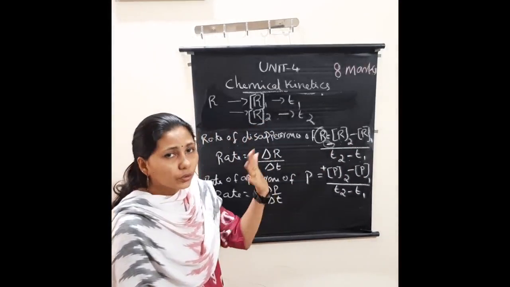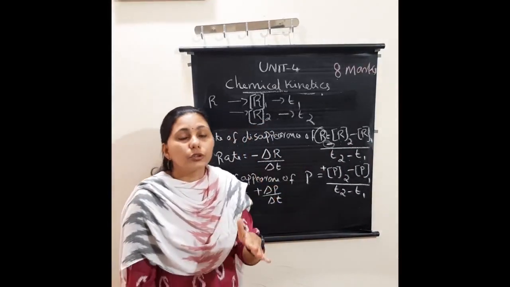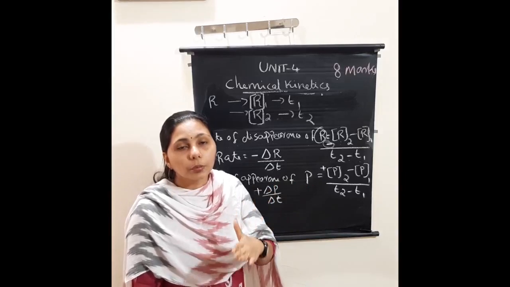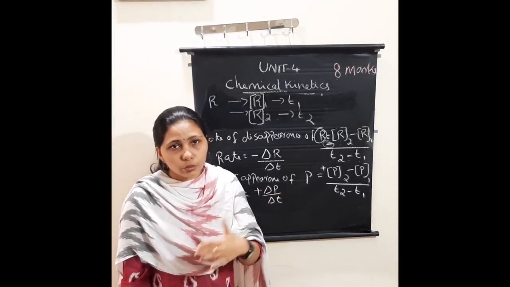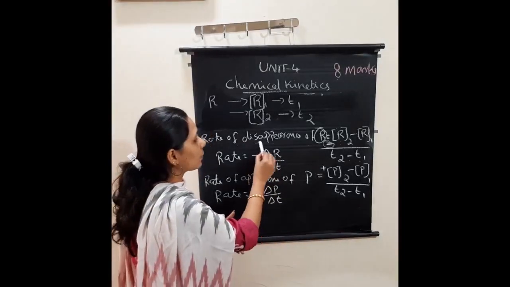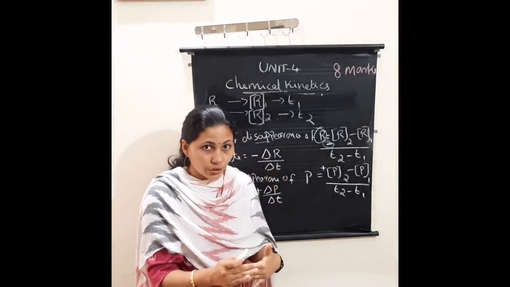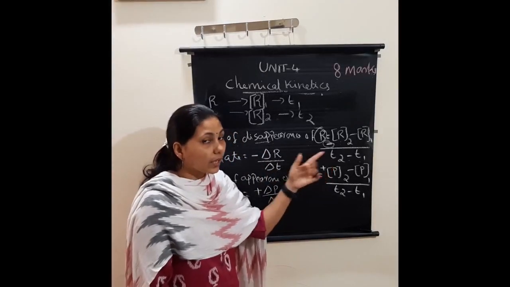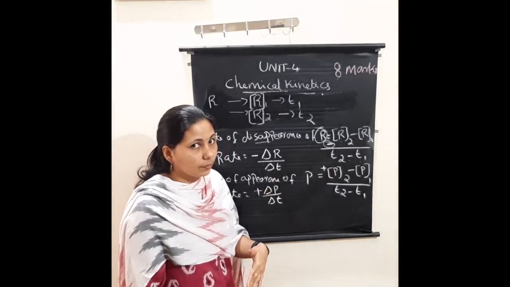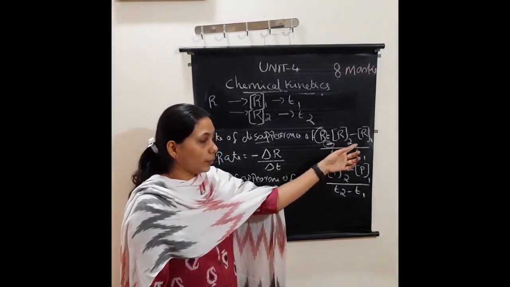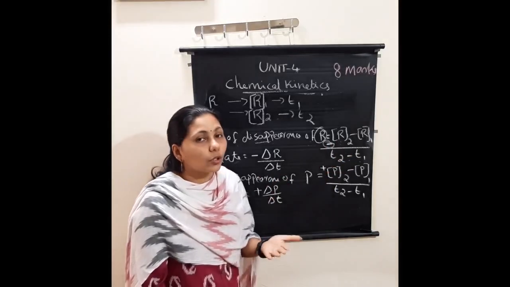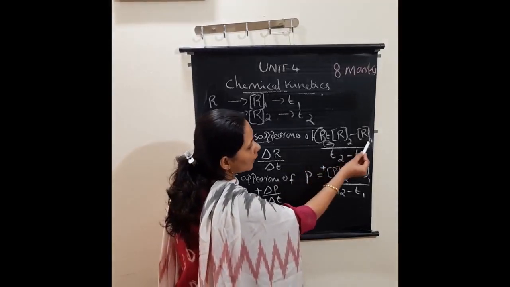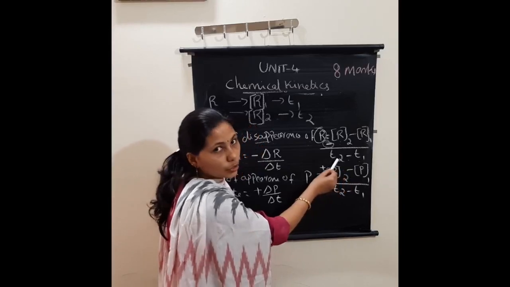All of you know that at a particular time it was 5 gram, and it is converted to 3 gram. Then what is the difference in the weight, or how much reactant is converted to product? How can we know? By taking the difference at two intervals of time. So the rate of disappearance, which means a decrease in concentration of reactant R, equals, here we have to put a negative sign, that means it is a decrease in concentration. Before writing the equation, we have to put a negative to show that the concentration of the reactants decreases with time. So minus concentration of R2 minus concentration of R1 divided by T2 minus T1.